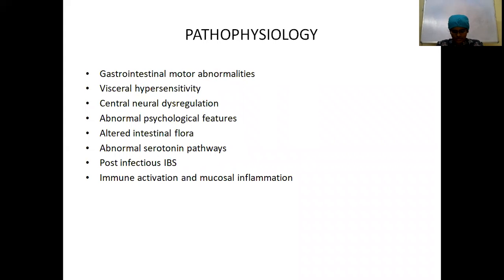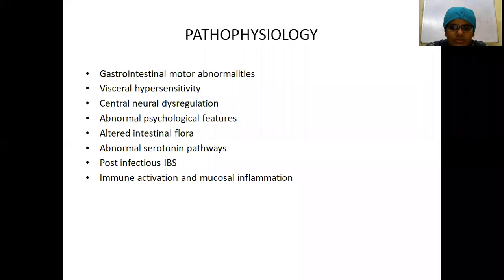Coming to the pathophysiology, usually there's no accepted theory, but the most commonly thought reason for irritable bowel syndrome can be gastrointestinal motor abnormalities. Usually in 75 to 80% of these patients, they'll be having motor abnormalities. That is, one person's gut motor movement will be different from the other person's.